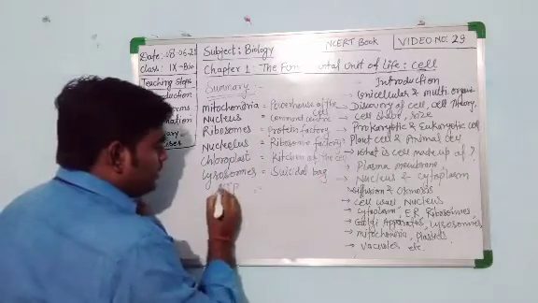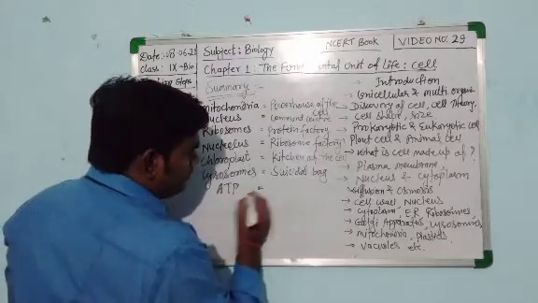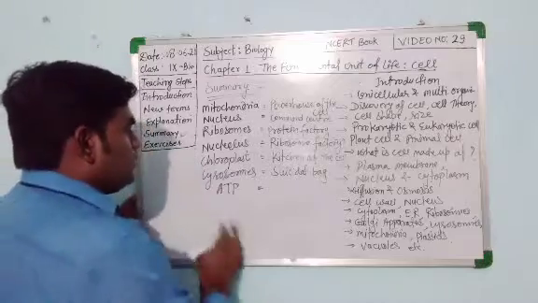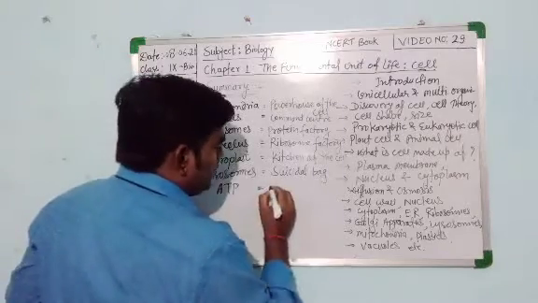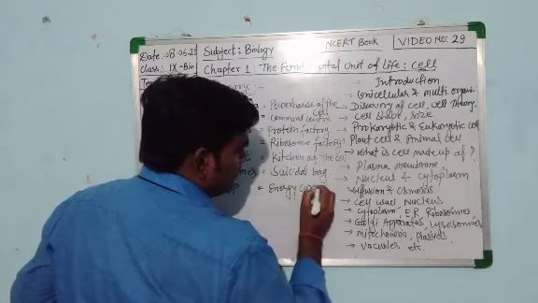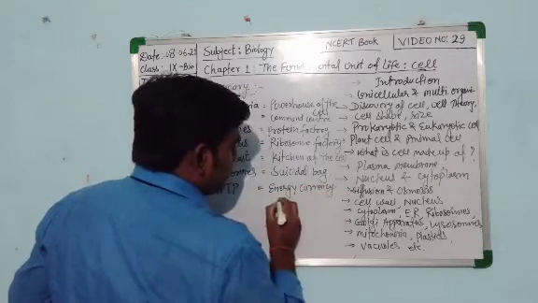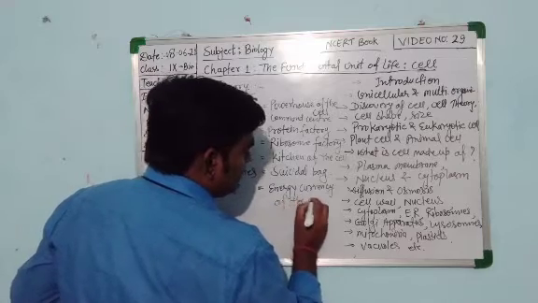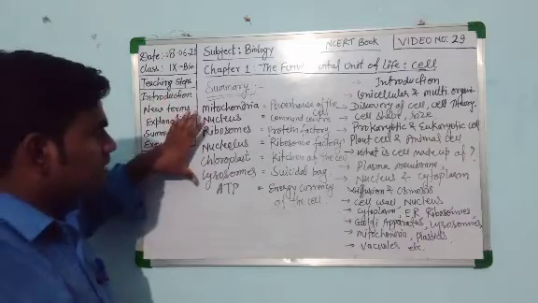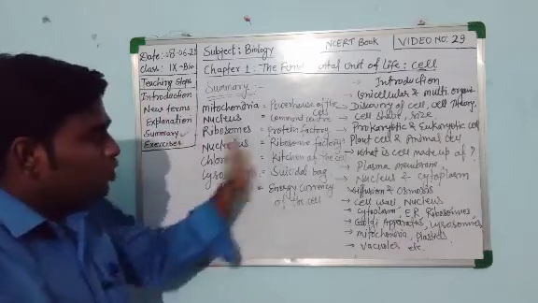Now ATP, the full form of ATP is adenosine triphosphate and its common name is energy currency of the cell. Okay, these are some important cell organelles and their common names.